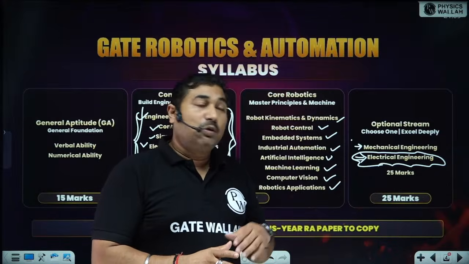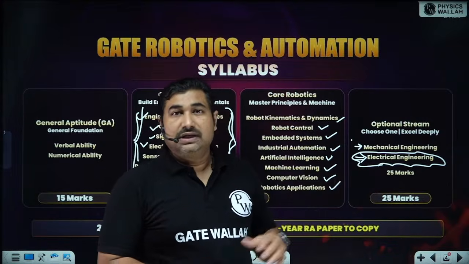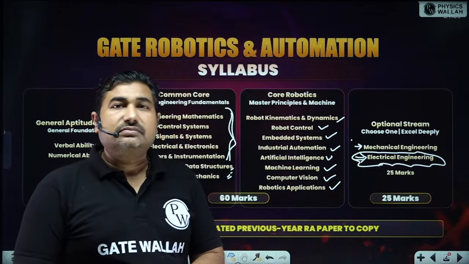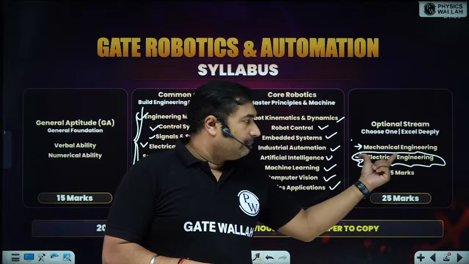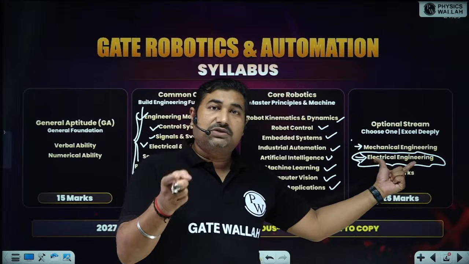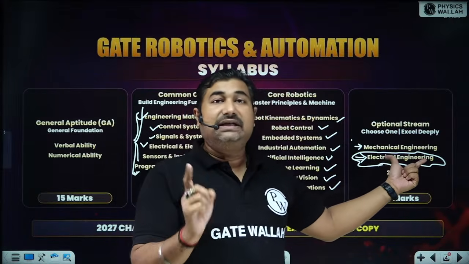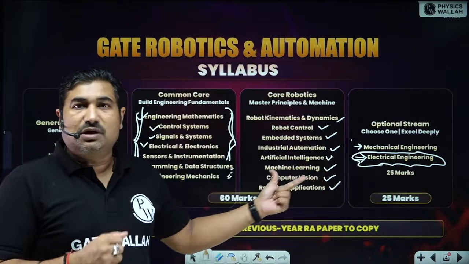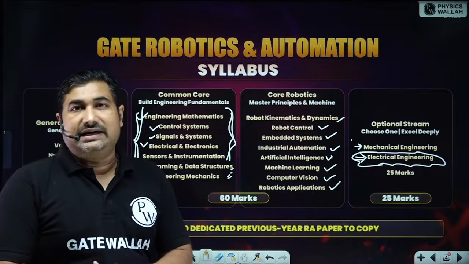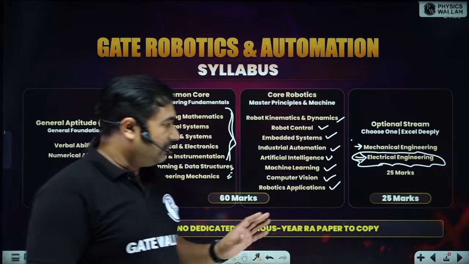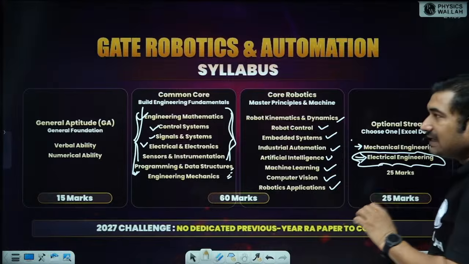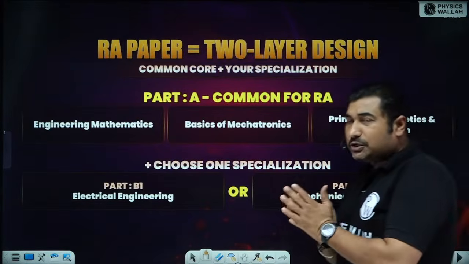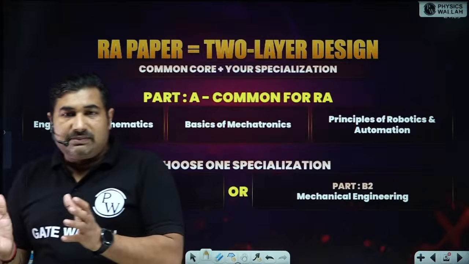Why? Because more of the portions are from analog. More of the portions are from power electronics, which you can easily understand. Okay, so it is better to go with electrical engineering, for those students who are doing their B.Tech from EE or ECE or IN. IN students can also appear in this branch and it has a great future. So definitely one should take this as a secondary paper. Okay, now let me show you. I'm just going to explore this a little bit more for you.